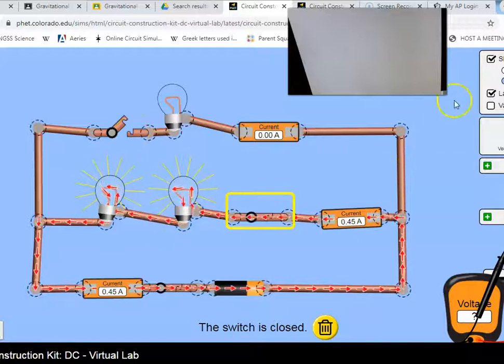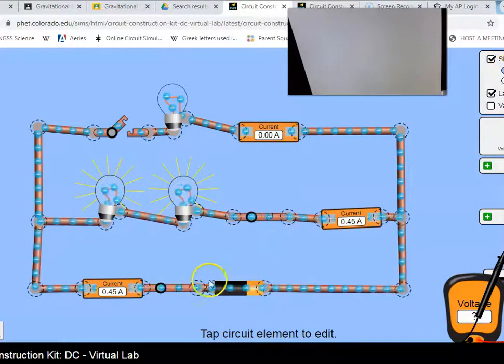Now, in reality, it's not positive charges moving. They just guessed. Back in Benjamin Franklin's day or soon after, they said, let's suppose positive charges move. We can't tell if it's positive charges moving around this way, which would be a counterclockwise direction, or if it's negative charges going the other direction. It really is negative charges going the other direction.